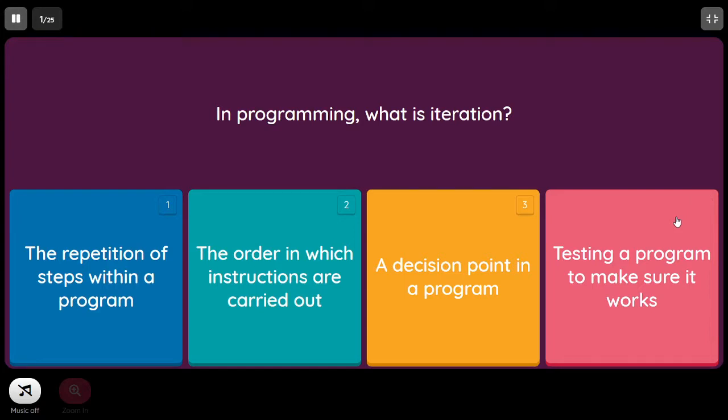In programming, what is iteration? So basically, iteration means repeating steps within a program. It's not the order in which instructions are carried out, it's not the decision point, and it is not for testing the program. So this is the correct answer.